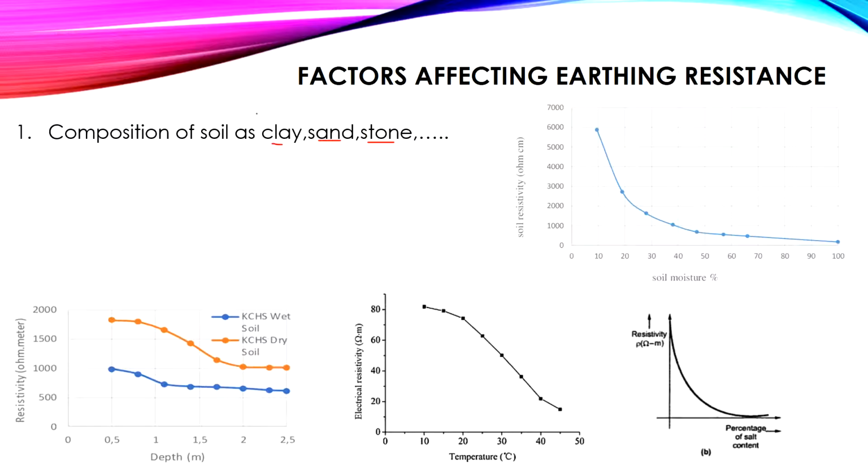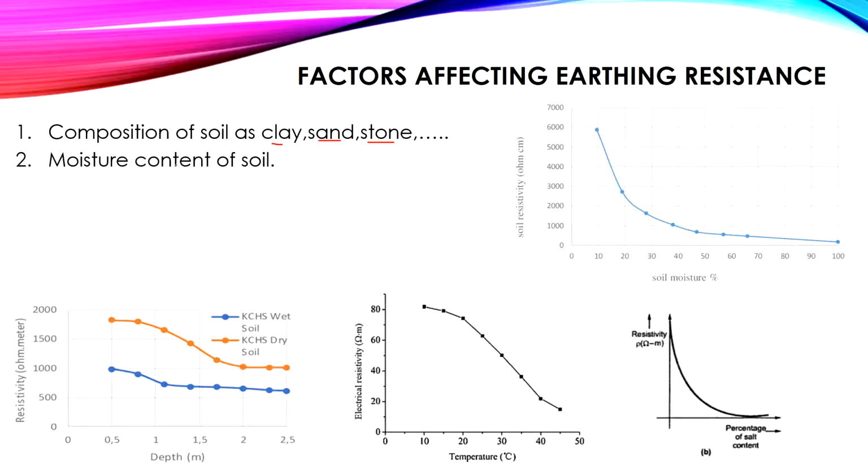The reason is that clay has a large amount of salt. As the percentage of salt content inside the soil increases, the resistivity of the soil decreases. So one of the solutions available to decrease the earthing resistance is to put more salts inside the soil. This is the first factor.